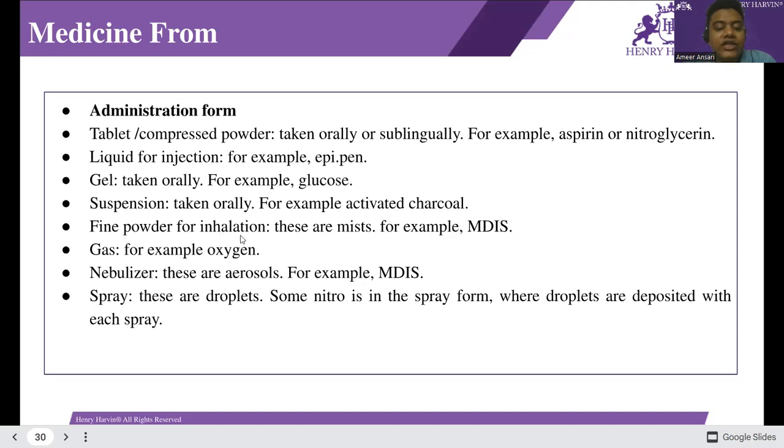Fine powder for inhalation, for example MDI. MDI is a metered dose inhaler, just like inhalers. Gas medicine, for example oxygen. And the next is the nebulizer. These are aerosols, for example MDIs. And the spray: these are droplets, for example nitro spray, where droplets are deposited with each spray, just like Volini spray, etc.